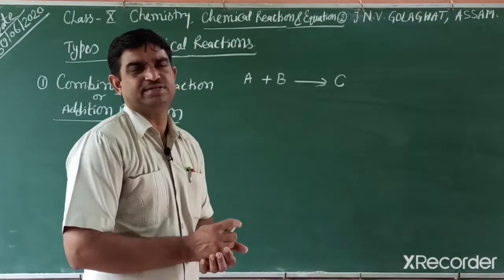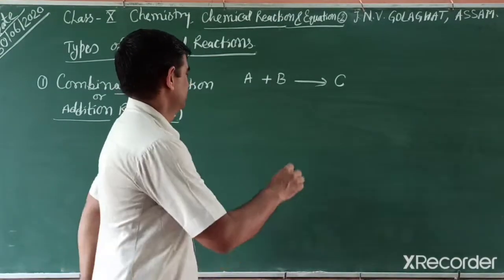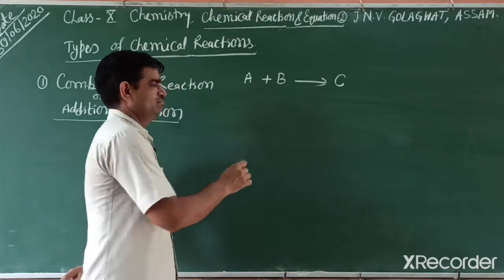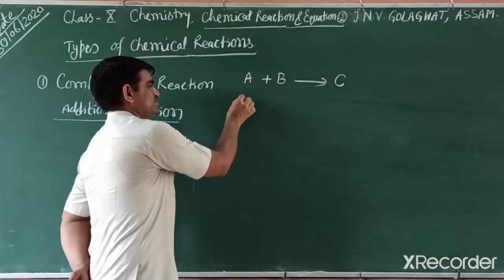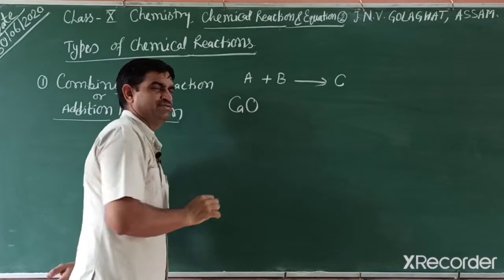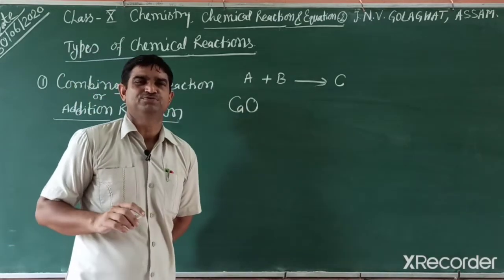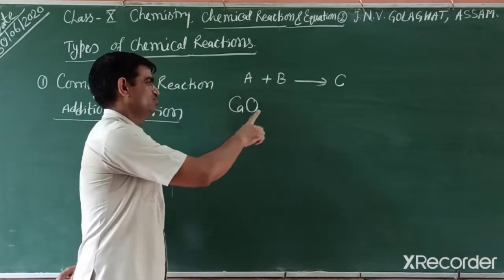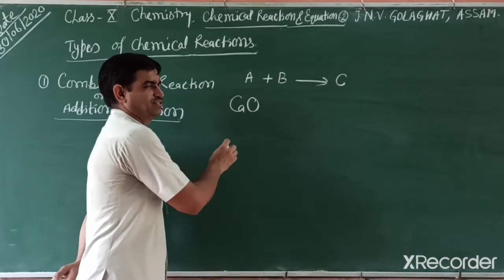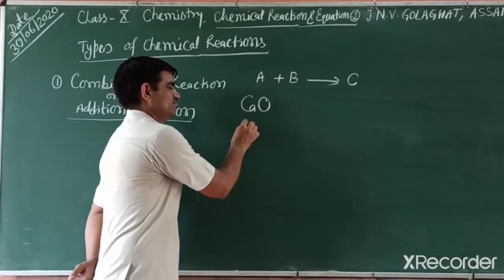How can we write this in a chemical reaction? So students, what is lime? Lime is calcium oxide. Calcium oxide, how can you write the formula? Calcium has a +2 charge, oxygen -2, then cross their charges, and you get calcium oxide. This is known as lime.